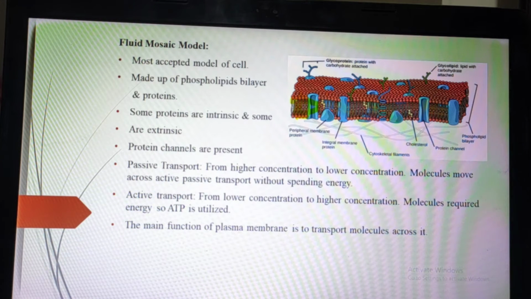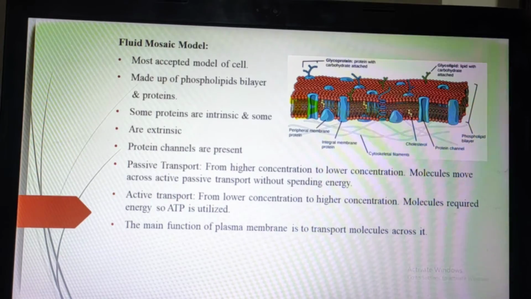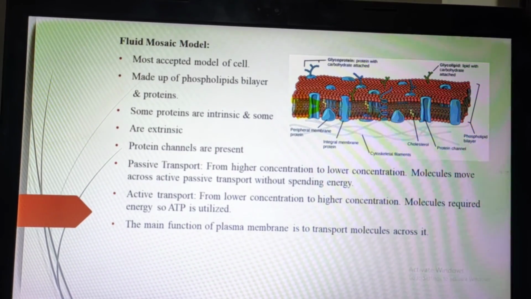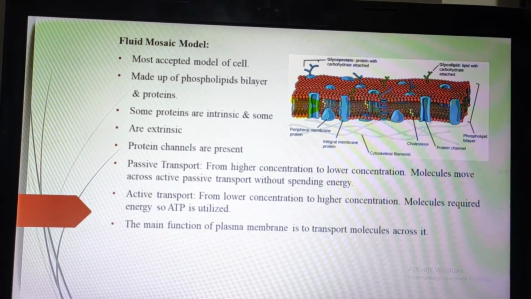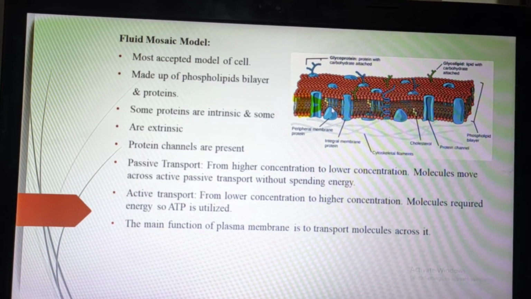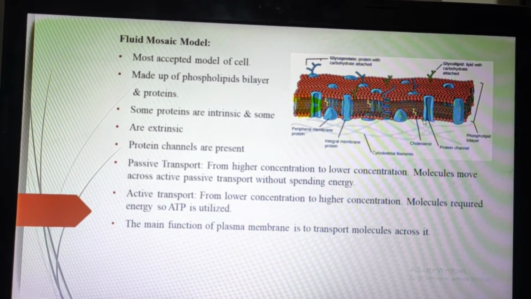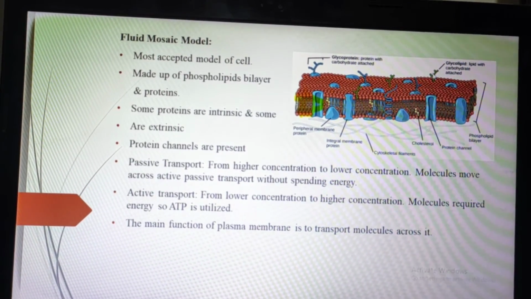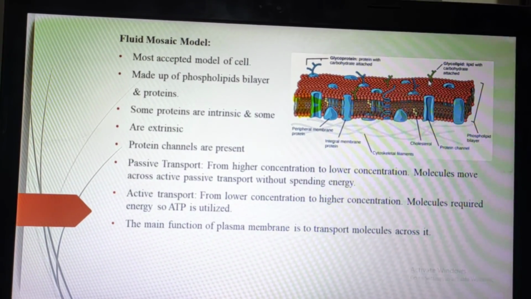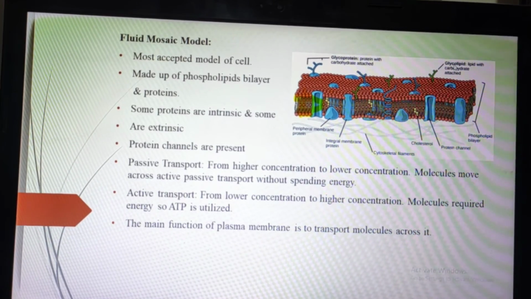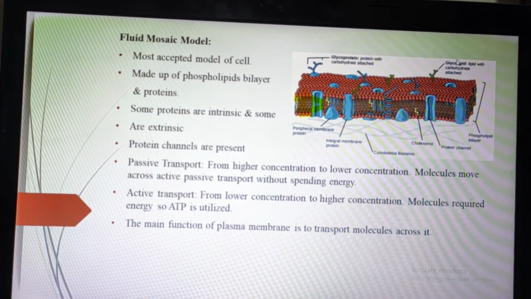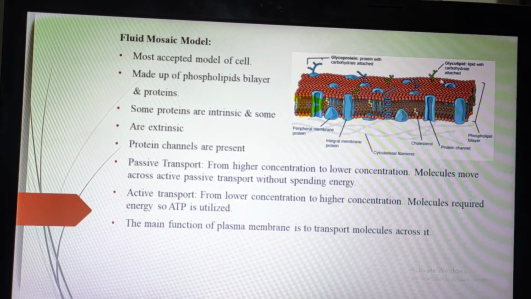In this diagram you can see there is a blue colored structure. This is the protein, this is also protein, and all this blue color is protein. At the top you can see something green. This structure will be a glycolipid, that means carbohydrate and lipid are present.